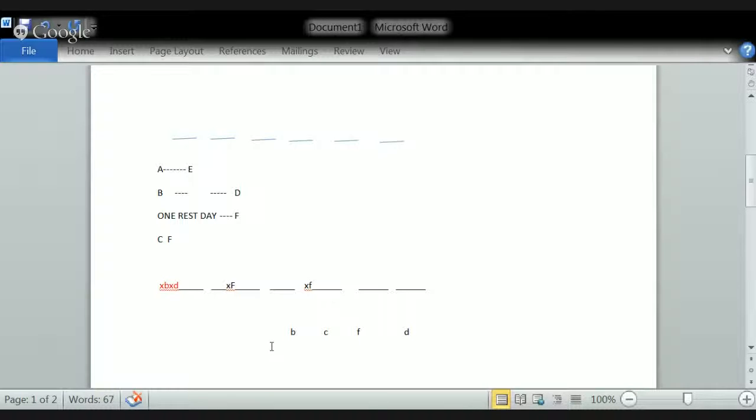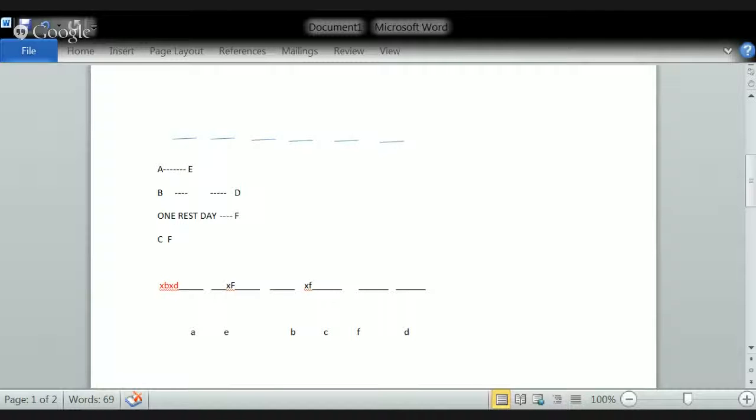Now what about the next one? What is the remaining part? A and E. You know that A comes first and E after that. So there are only two gaps here. First one is this one and second one is this one, which is nothing but A can be placed here and E can be placed here. Okay. Now we arrange the whole sequence as A, E, B, C, F, D.